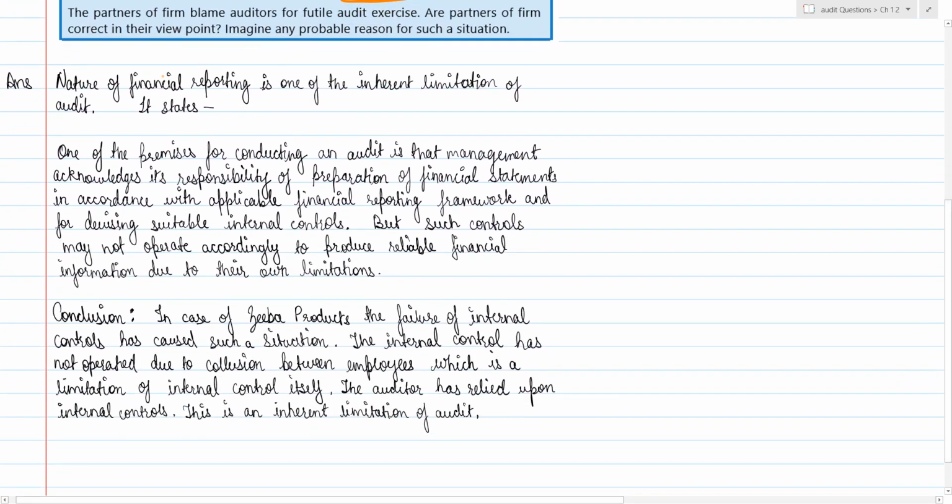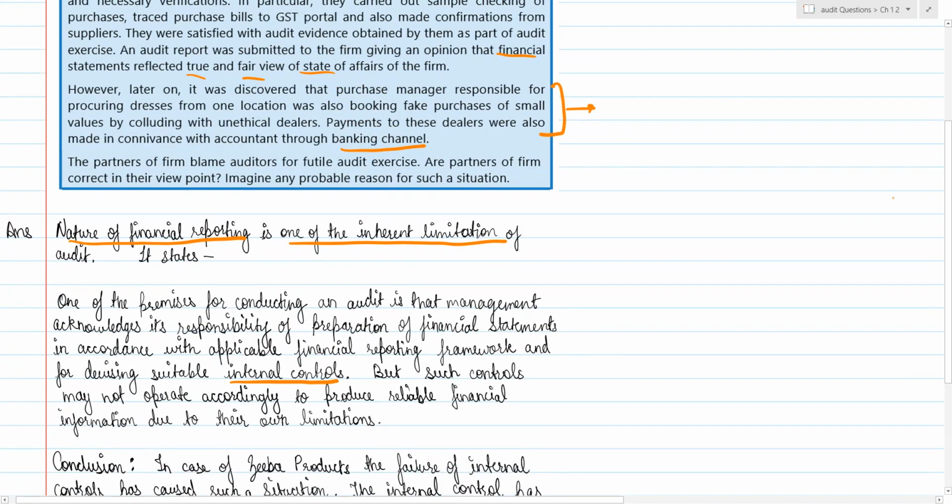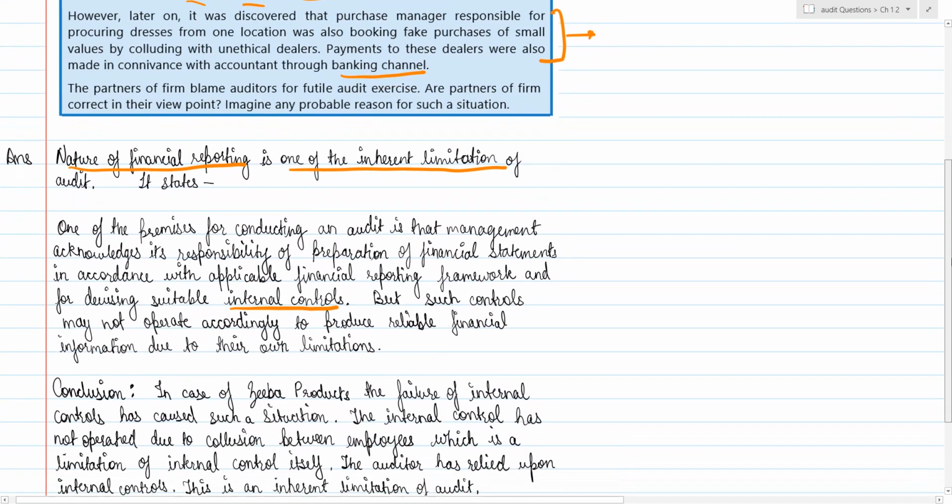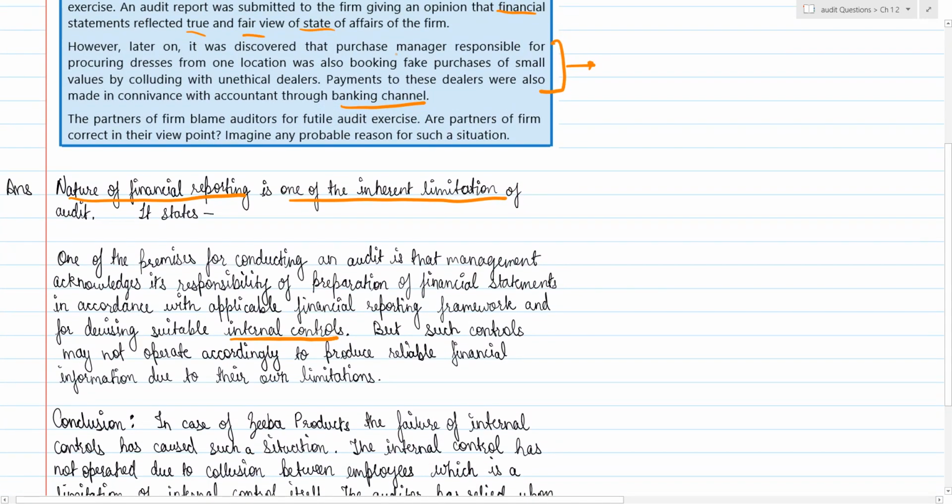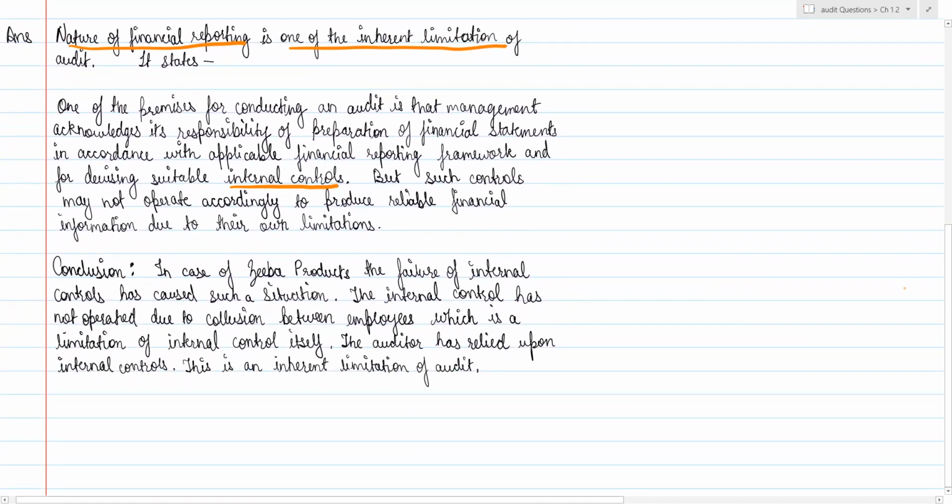So the answer says that the nature of financial reporting is one of the inherent limitations of audit. How? Because the internal controls which are practiced by the firm have their own limitations, and through their limitations it becomes the limitation of audit. So whichever control they were practicing had a limitation and a loophole. Because of that, the manager found the loophole and used it to his advantage. That's why there was a misstatement. So the auditors are not responsible.